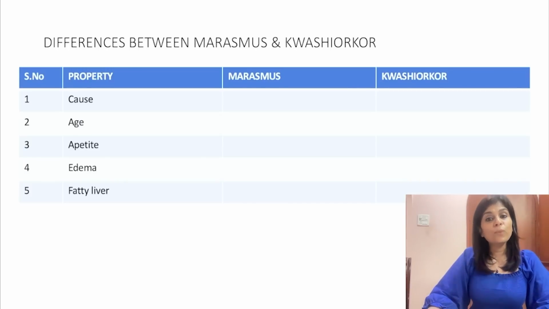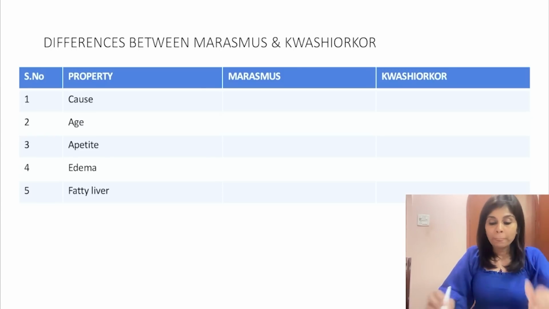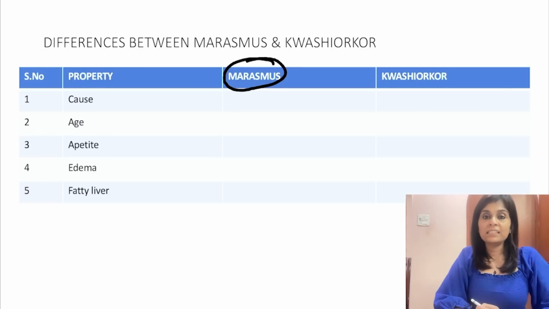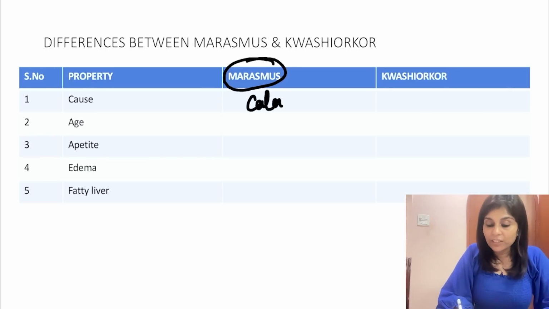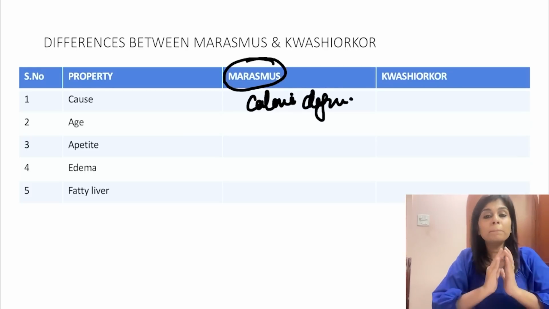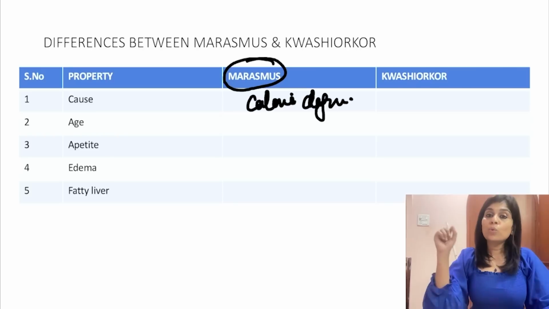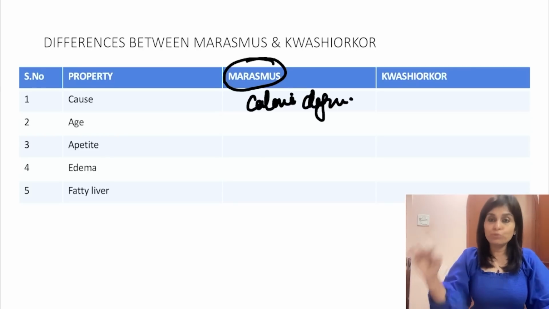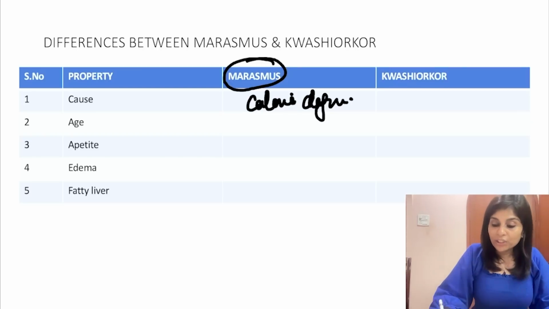Okay, to understand why, let me help you by filling up this tabular column. I'm going to tell you what are the differences between marasmus and kwashiorkor. Then you will understand why the right answer is marasmic kwashiorkor. So what is the cause of marasmus? It is caused by total calorie deficiency. Or in other words, the child is not fed with anything. It is complete calorie deficiency. Whereas kwashiorkor happens when the child is fed with food, but the food is carbohydrate rich, lacking in proteins. So kwashiorkor is caused only by protein deficiency.